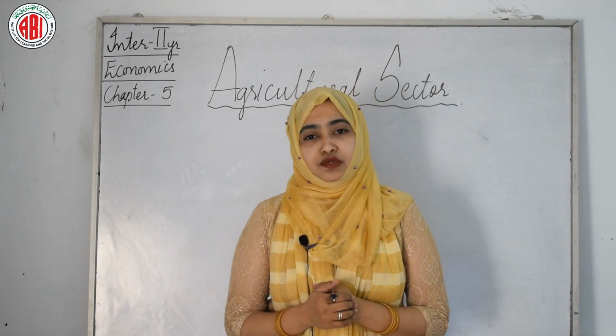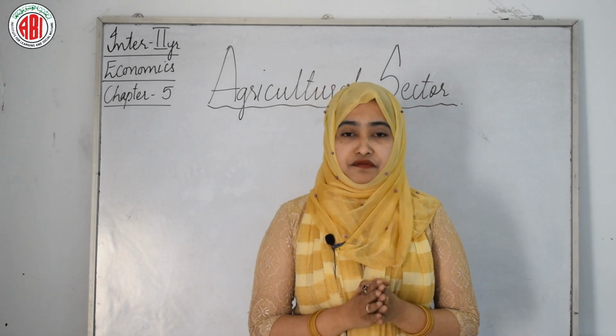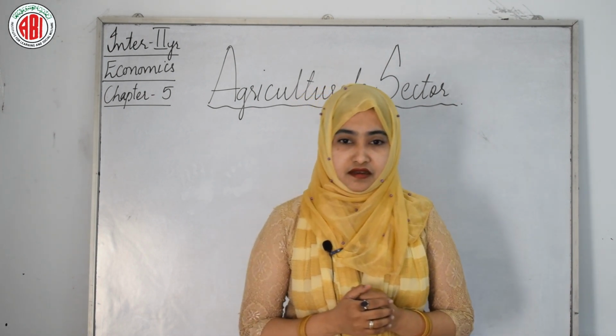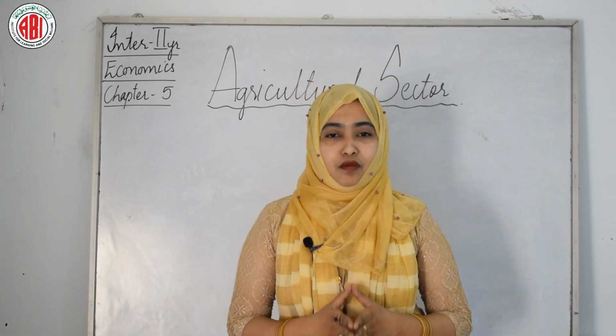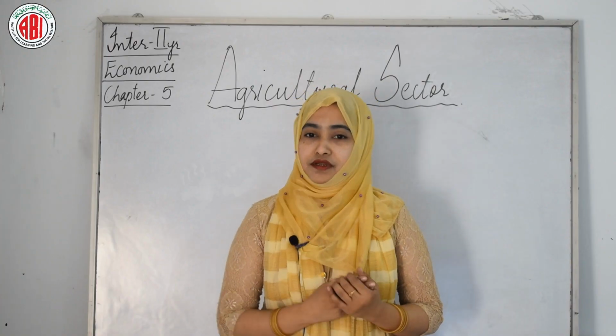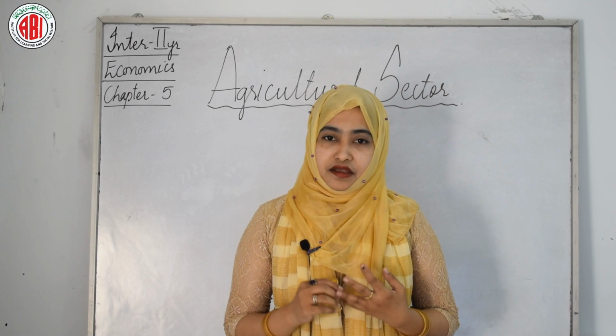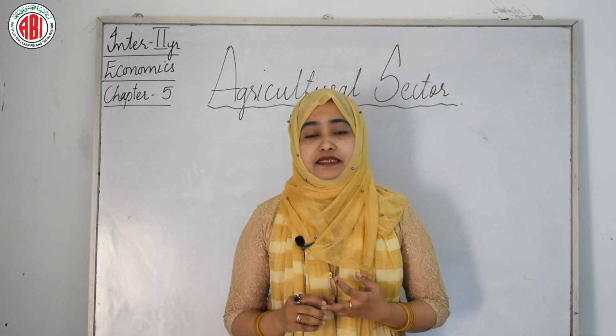So in today's class we are discussing chapter 5 from the second year economics subject, a chapter named the agricultural sector. In this lesson, any economy consists of three important sectors: agriculture, industry and services.